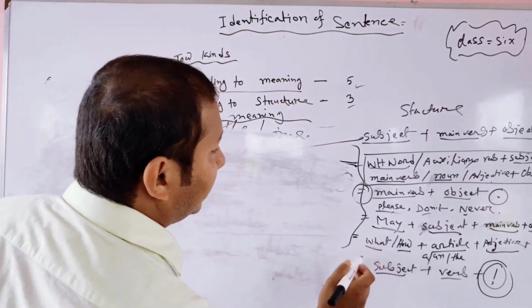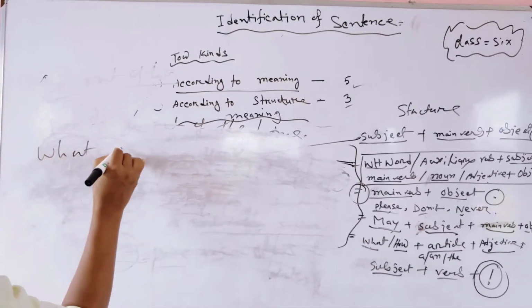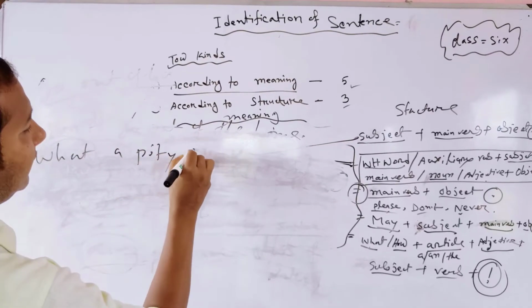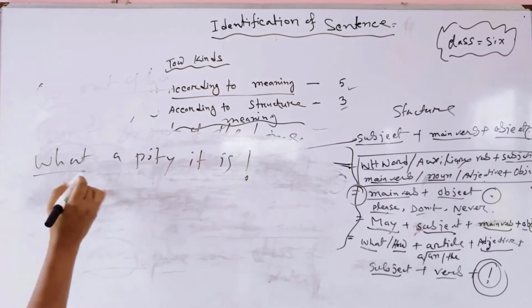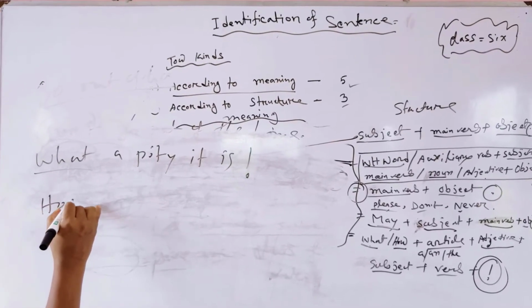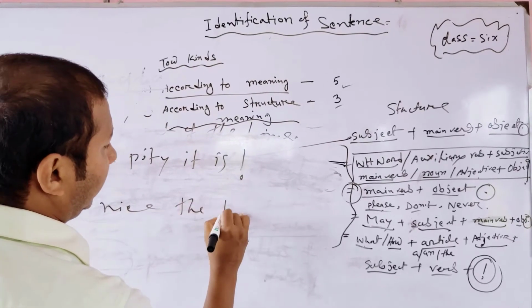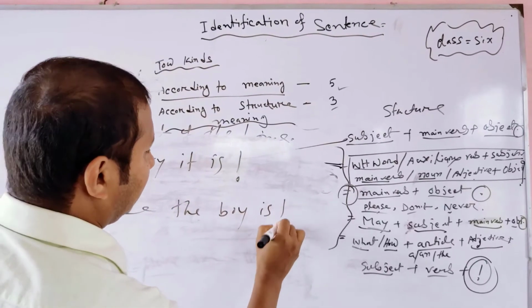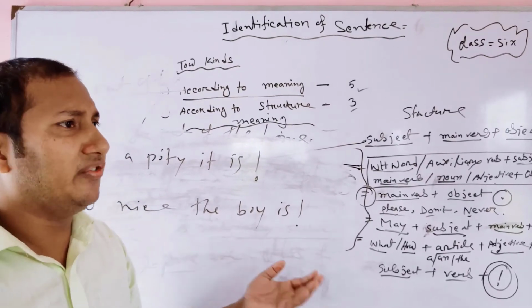Now we will discuss the exclamative sentence. Structure of the exclamative sentence. What a pity it is. How nice the boy is. In an exclamatory sentence, we can easily identify it.